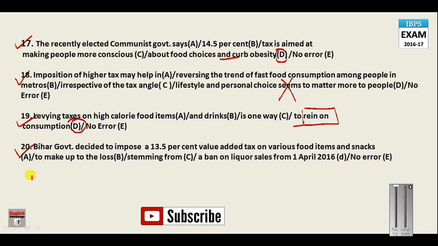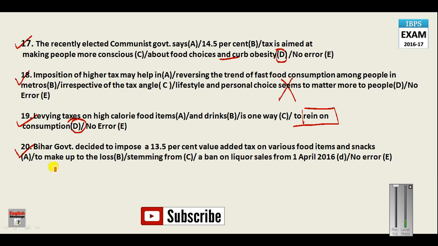Now the next question: Bihar government decided to impose a 13.5% value added tax on various food items and snacks to make up to the loss stemming from a ban on liquor sales from 1st April 2016. You must be knowing that Bihar government has imposed a complete ban on liquor sale, and the government earned revenue from the liquor sale. Just to compensate the loss, they have imposed a 13.5% value added tax on various food items and snacks.